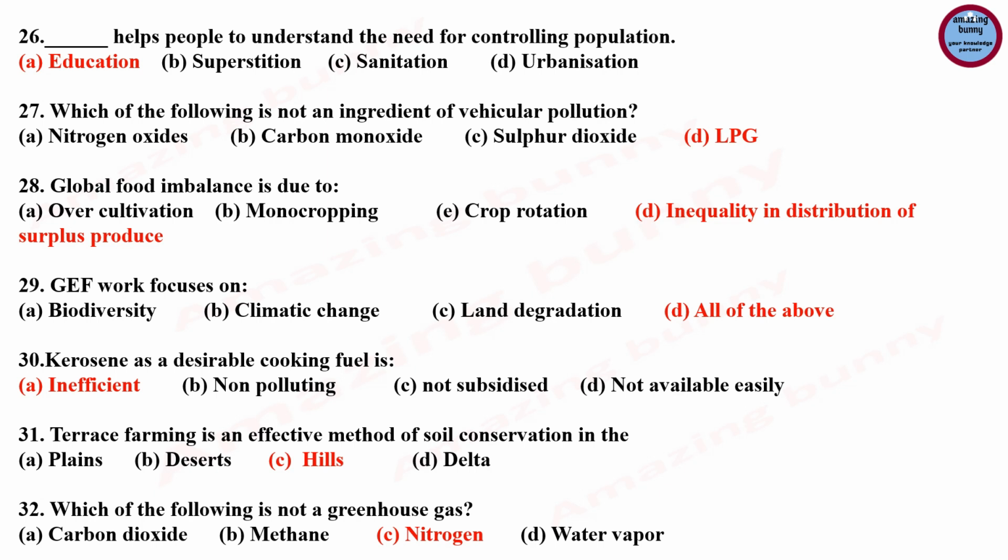Next question, global food imbalance is due to, options are overcultivation, monocropping, crop rotation, unequal distribution of surplus produce. So what is global food imbalance? This is called an imbalance in food supply, and there is too much food in the developed countries and not enough in the developing countries. Three-fourths of the world population is inadequately fed, and the majority of these live in the developing countries. So massive surplus food exists in Europe and the US. So the answer is global food imbalance is due to the unequal distribution of surplus food.